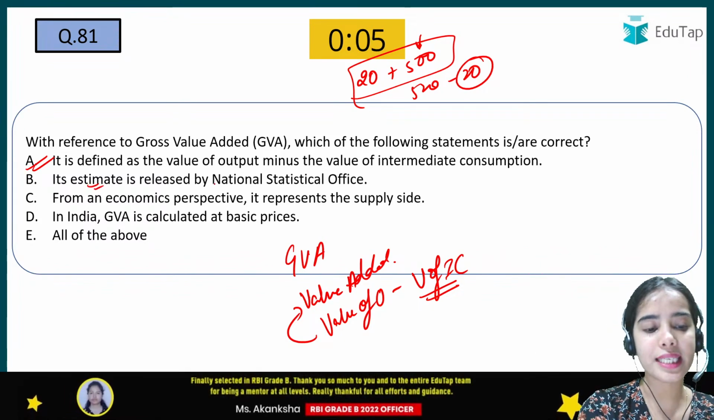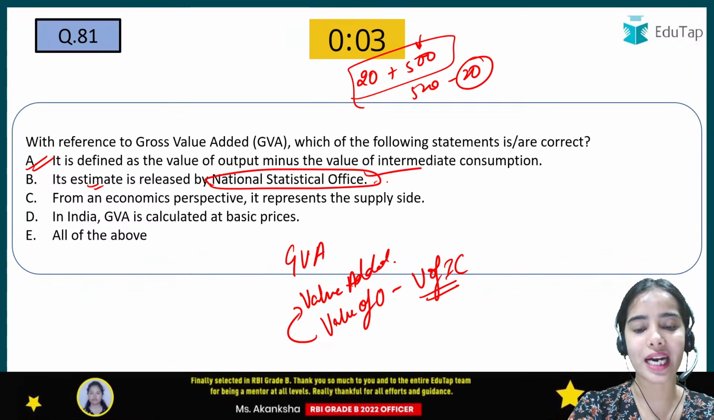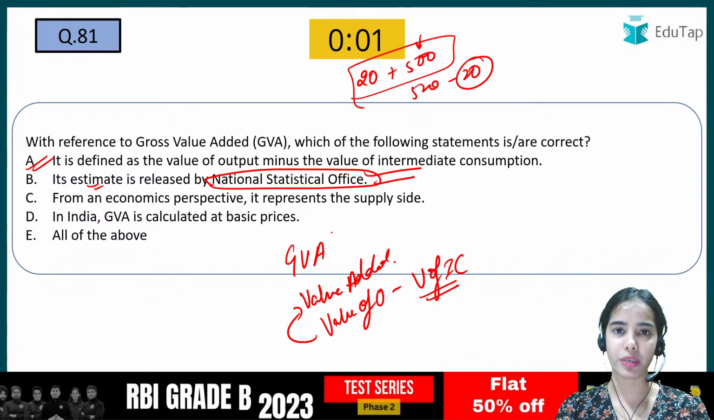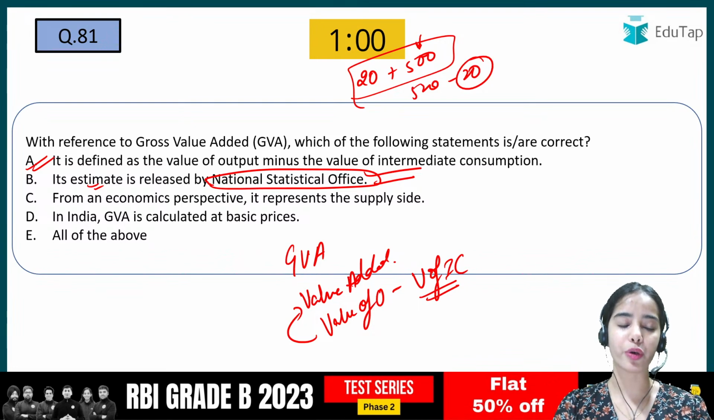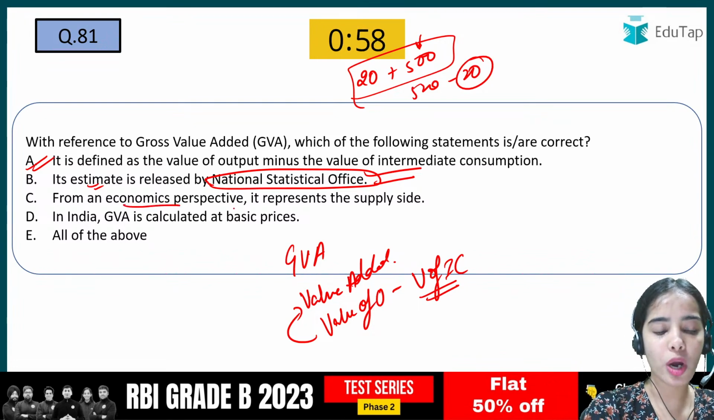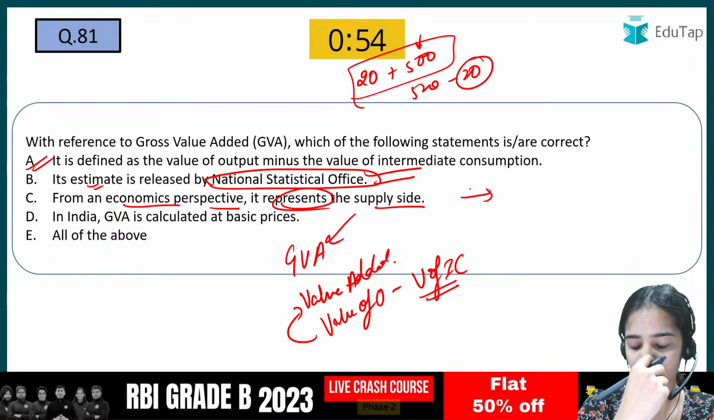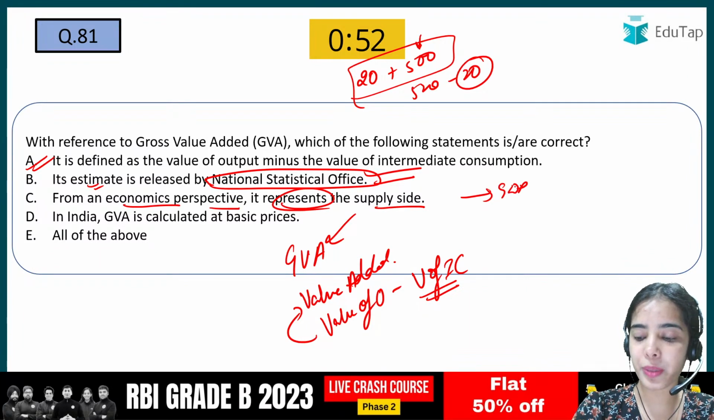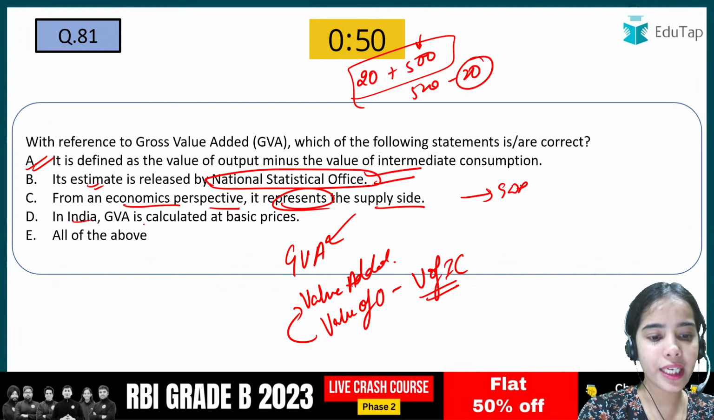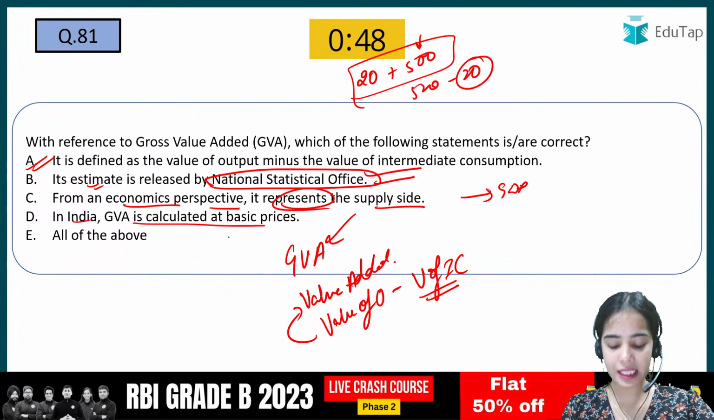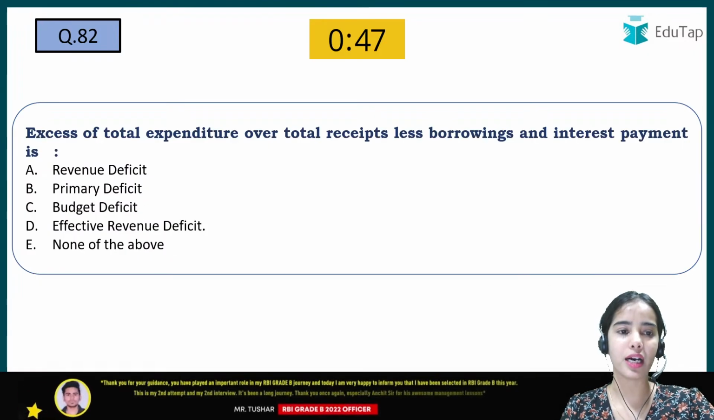It is estimated by the National Statistical Office, that is correct, that is under the MOSPI, Ministry of Statistics and Programme Implementation. From an economics perspective, it represents the supply side, yes, and the GDP represents the expenditure side. In India, GVA is calculated at basic prices, that is also correct. So the E is the correct answer.